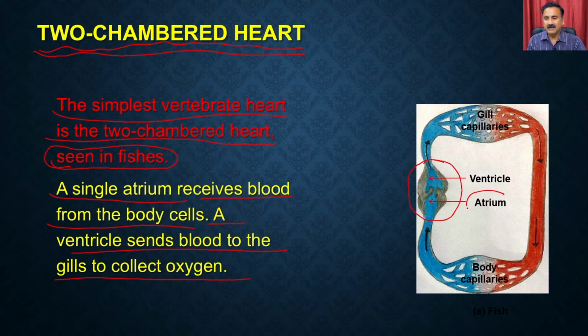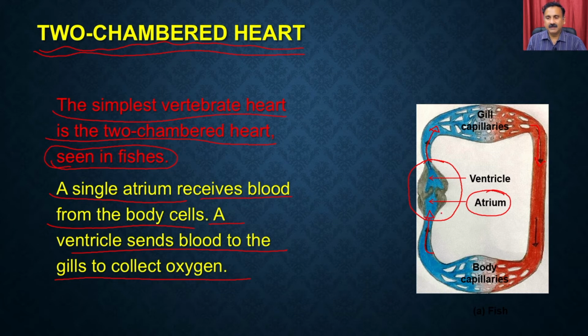The single atrium receives the blood from the different parts of the body, and the single ventricle throws the blood to the gill capillaries, so that the deoxygenated blood you have collected gets oxygenated. Then this oxygenated blood enters the capillaries and reaches the different parts of the body. So what is the disadvantage?